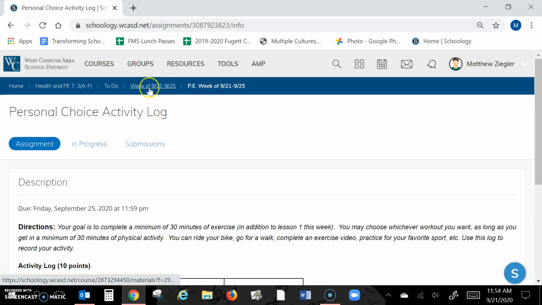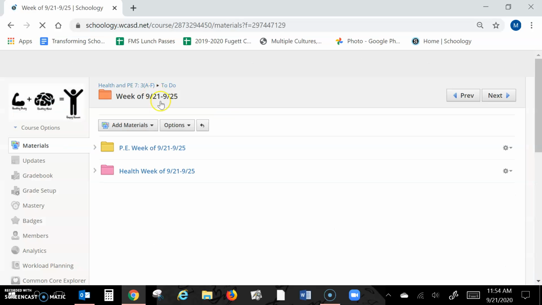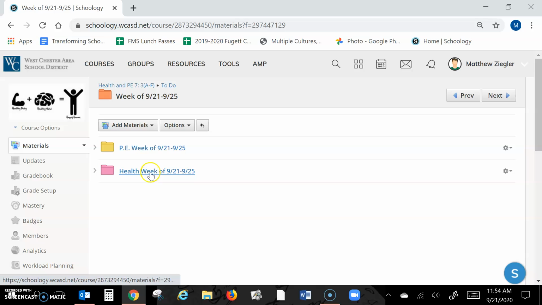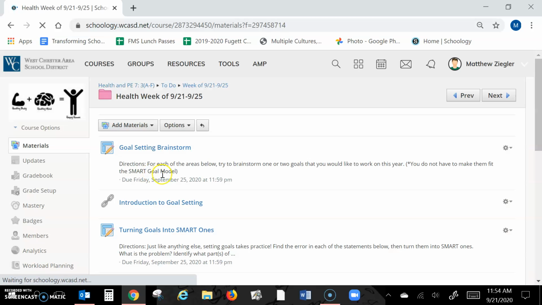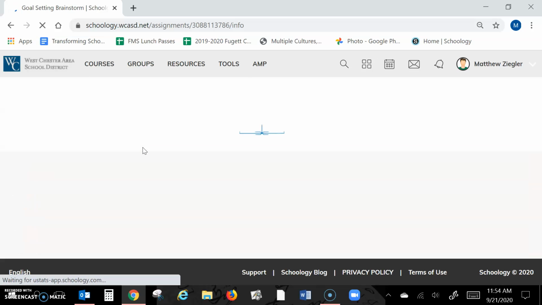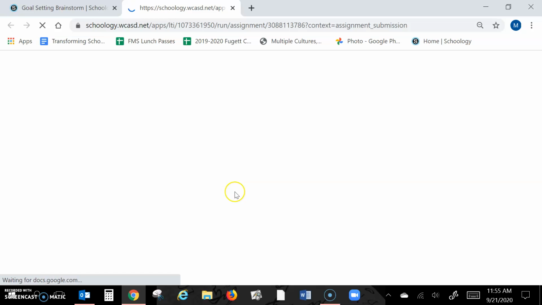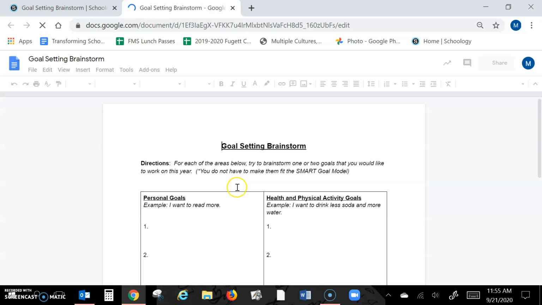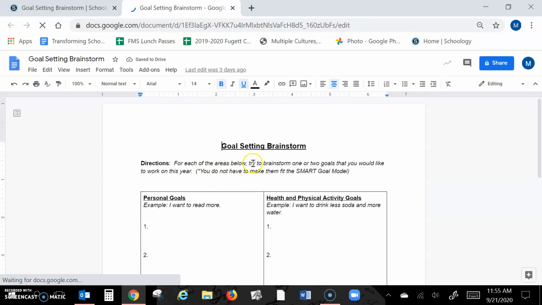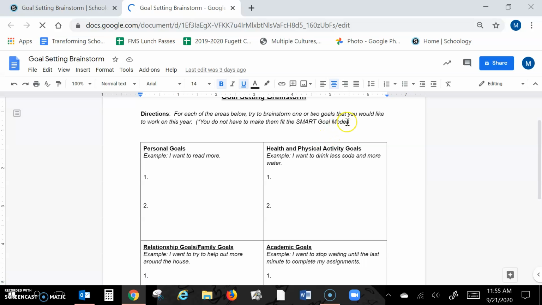Coming back to the week of September 21st to the 25th, you see your health work for the week. The first activity is just a brainstorm. If you click on the brainstorm, again click on My Document, it opens up a Google Doc that looks like this. For each of the areas below, try and brainstorm 1 or 2 goals that you would like to work on this year.